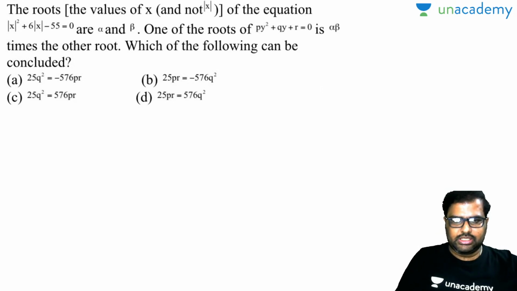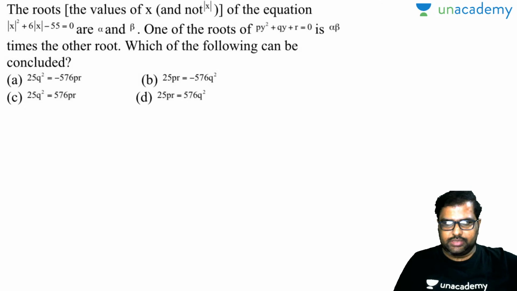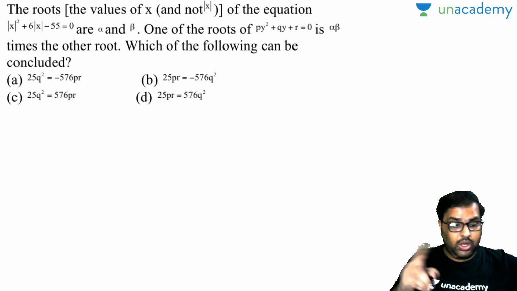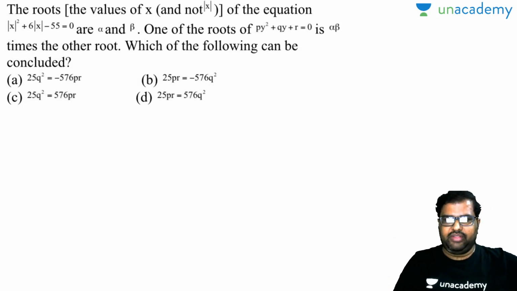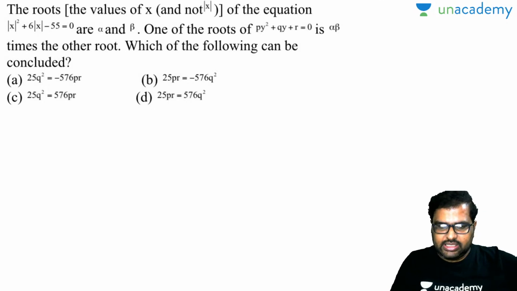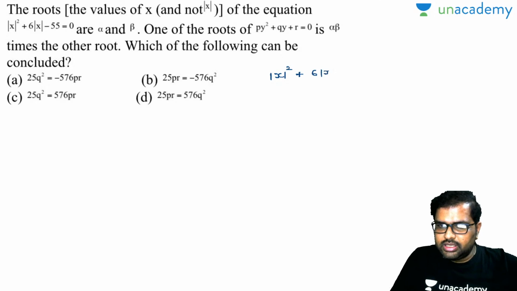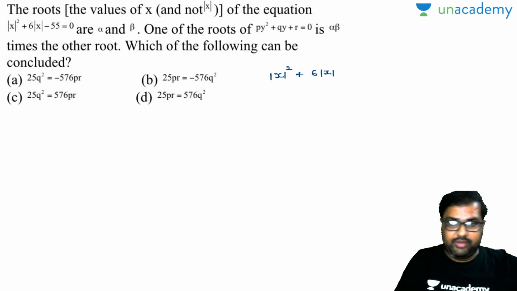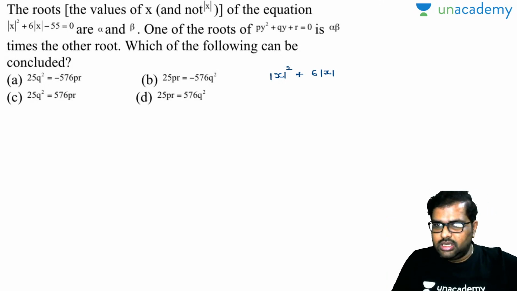Done. Now observe this question there. The values of x, not modulus of x, of the equation modulus of x square plus 6 into modulus of x minus 55 is equal to 0, values of x are alpha and beta.